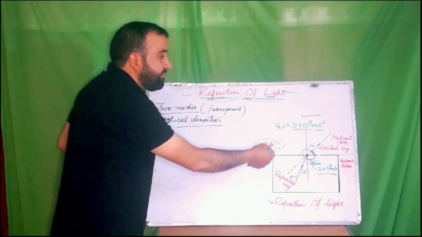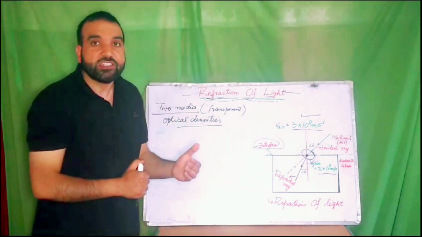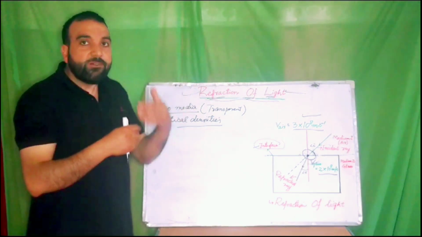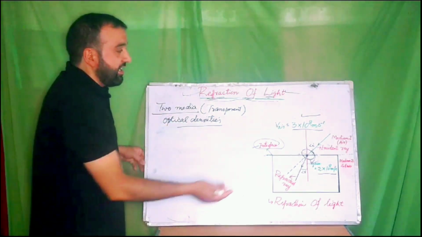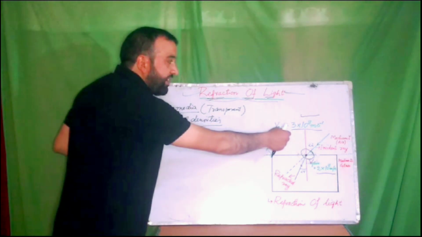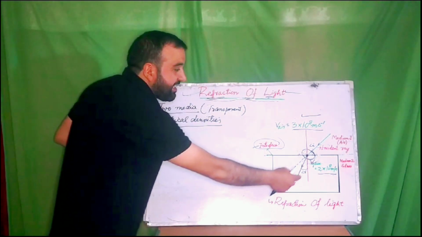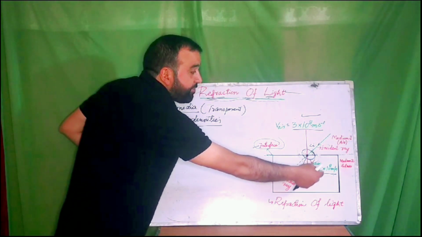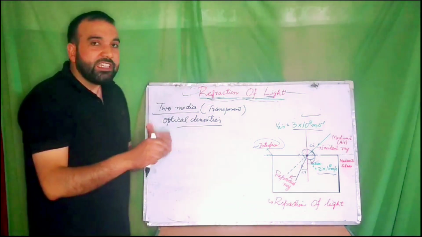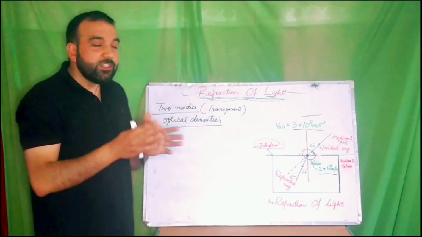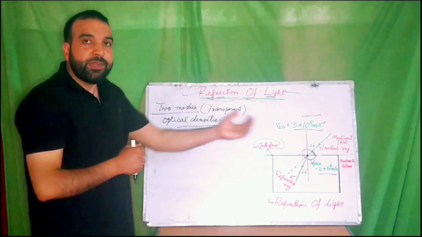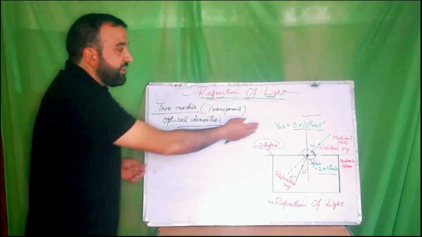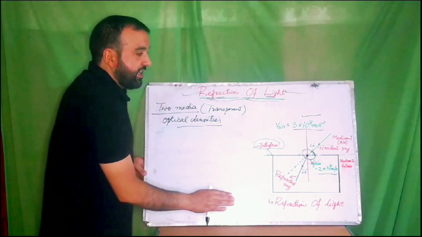That is why we say that the cause of refraction is that the speed of light is different in different media. Speed of light in air is 3 × 10⁸ meter per second, whereas in case of glass it is 2 × 10⁸ meter per second. So the cause of bending is that the speed of light is different in different media. Simply, refraction occurs because the speed of light is different in different media.